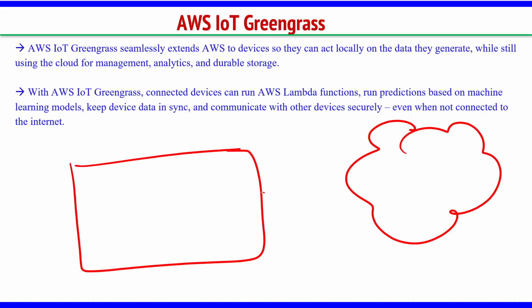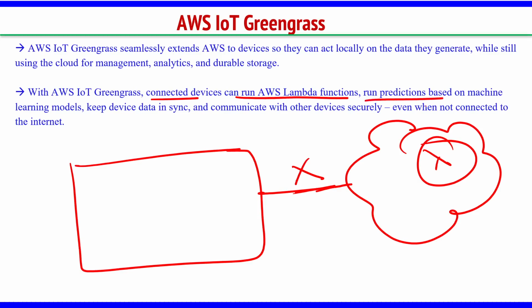This is connected, but there is no internet connection, but still we give the privilege using Greengrass, some Lambda functions can be executed, right. So, connected devices can run AWS Lambda functions, run predictions based on machine learning, keep the device data in sync and communicate with each other even when there is no internet. So, Greengrass is like continuous sending of data from the IoT devices to the cloud,